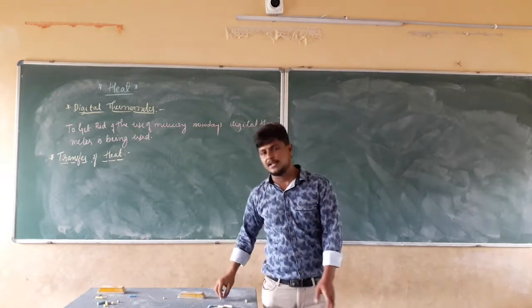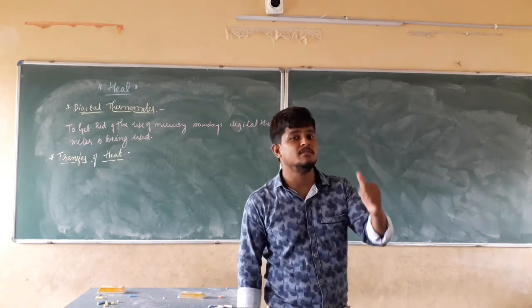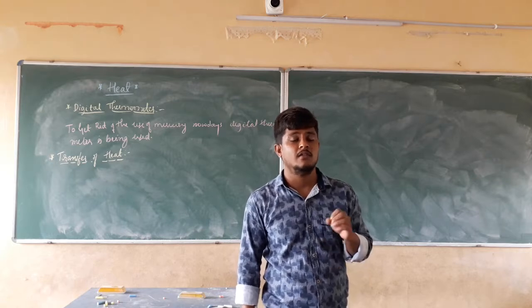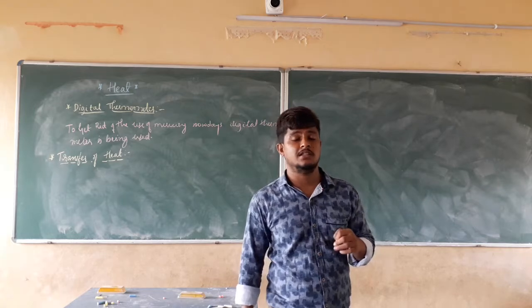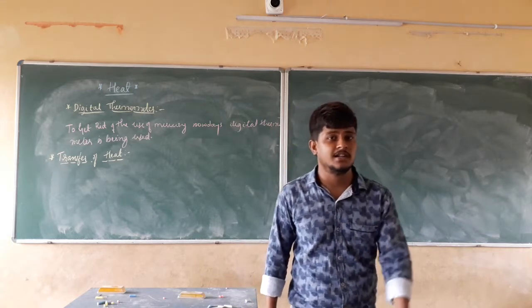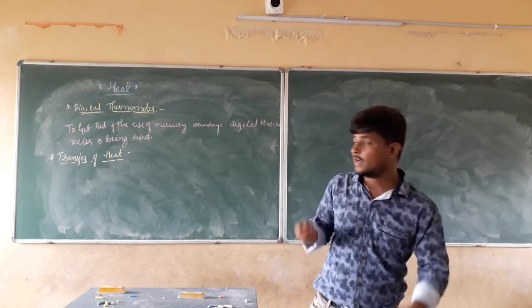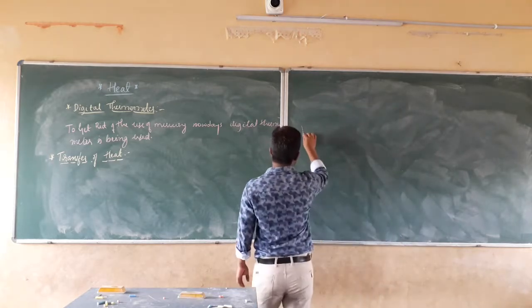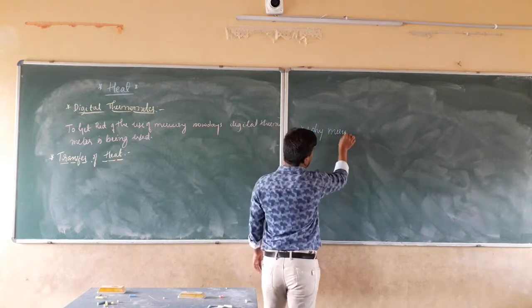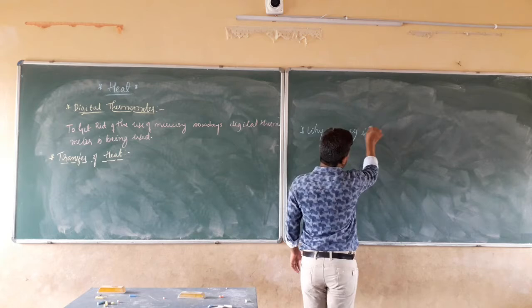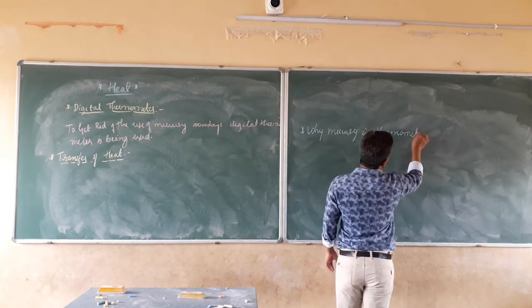Now, in the olden days, why were we using mercury only? What is the main reason to use mercury in the laboratory thermometer as well as in the clinical thermometer? When the question arises, why mercury in thermometers?